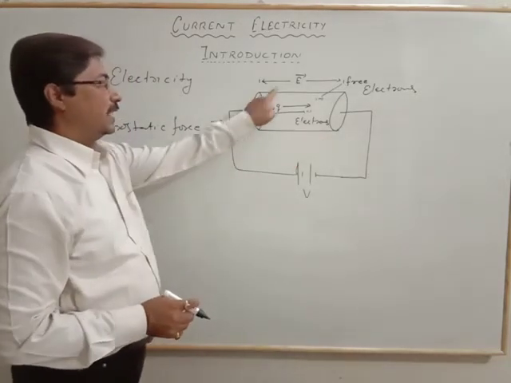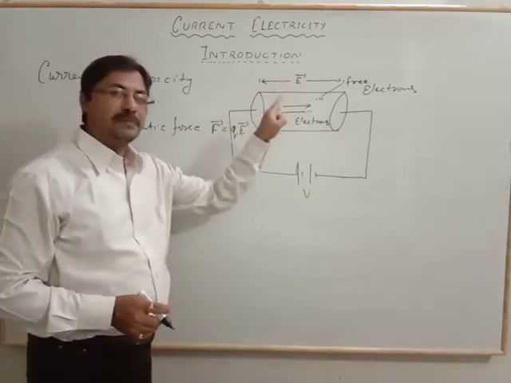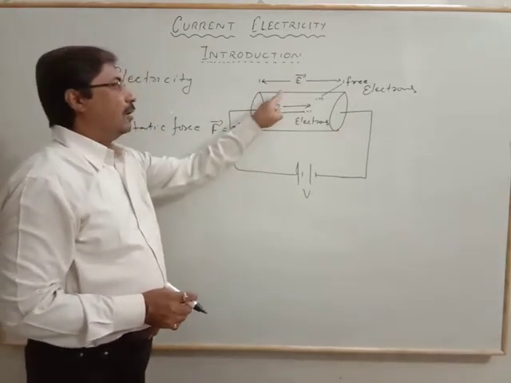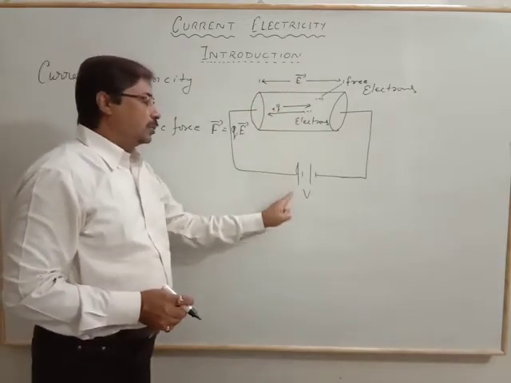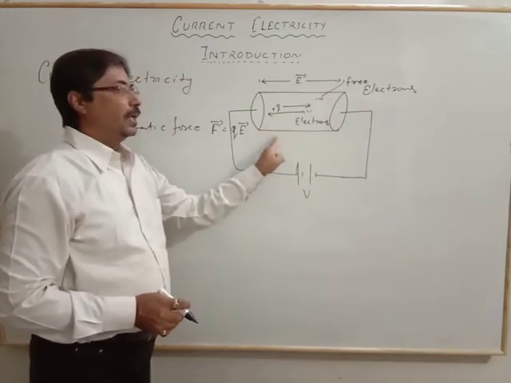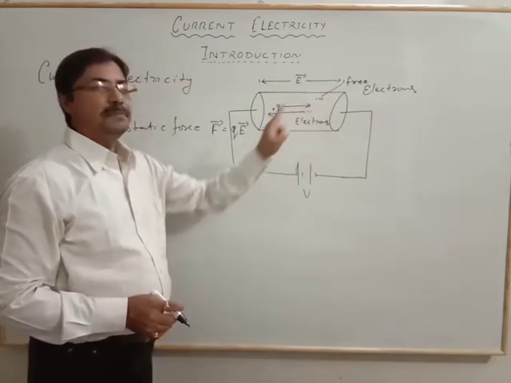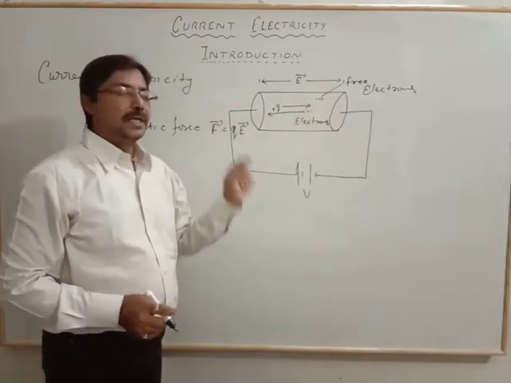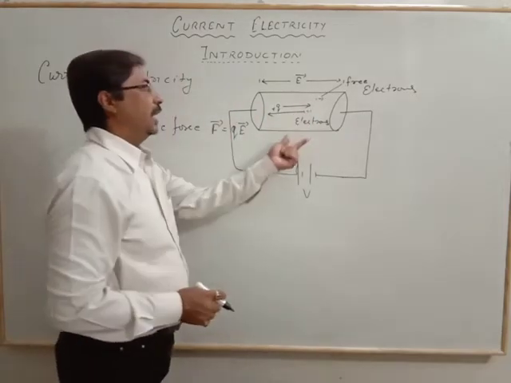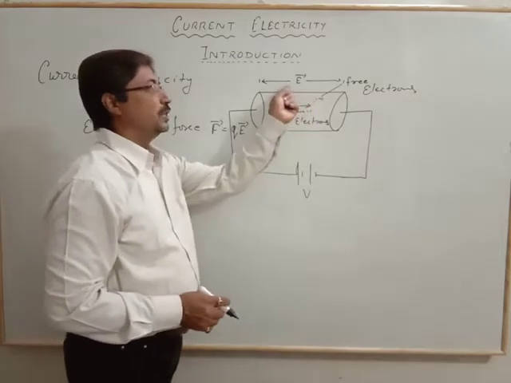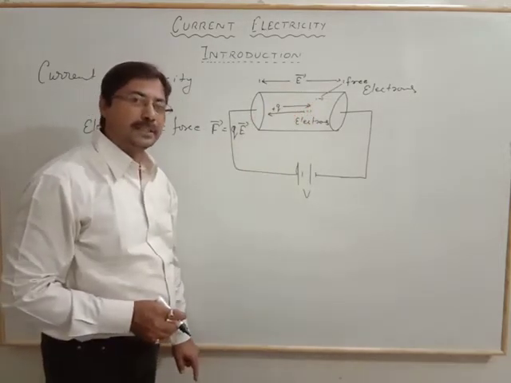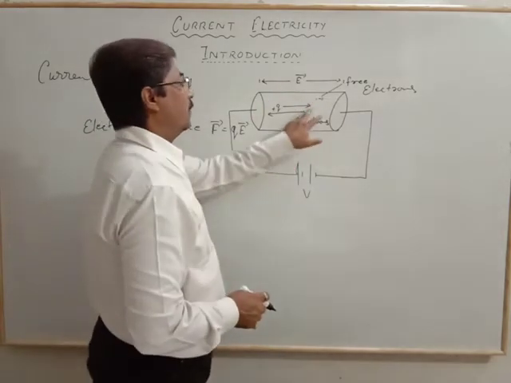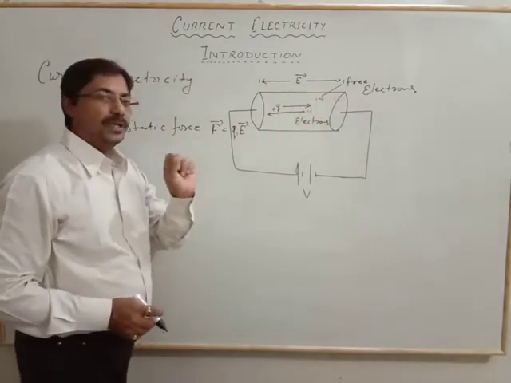So whenever the electric field is applied due to the potential along the conductor, these free electrons, which were earlier moving randomly, will drift in a particular direction, and that direction is against the electric field. This is how electrons flow in the conductor.